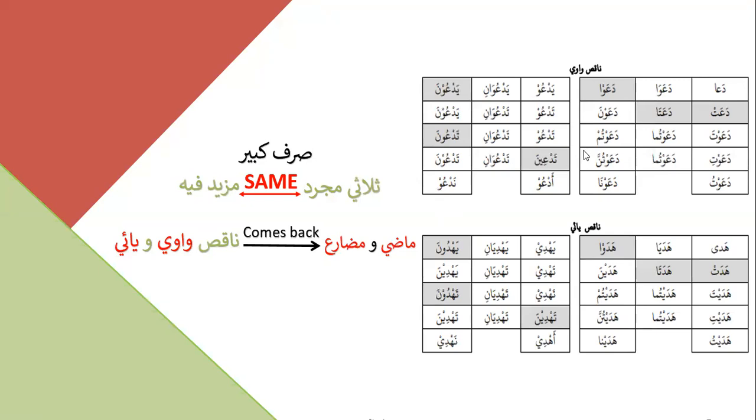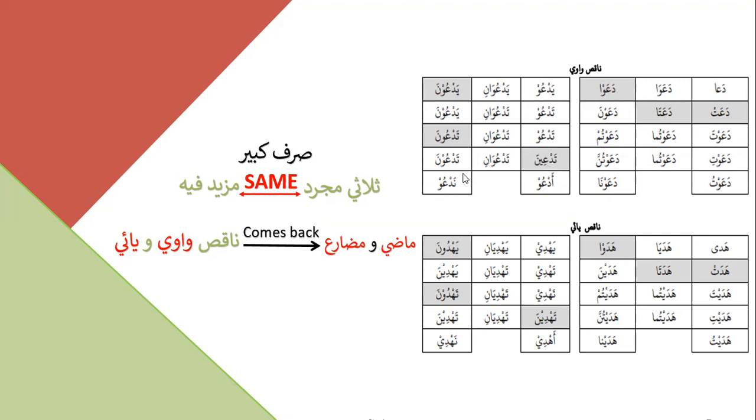Yeah, so your root letter is actually omitted, but everywhere else your root letter is coming back in the entire conjugation chart. Only your root letter is omitted in the highlighted ones, which are, in Madi, your hum, your hiya, and your homa feminine. And in Mudare, it is your hum, your antum, and your anti, where your root letter is omitted.